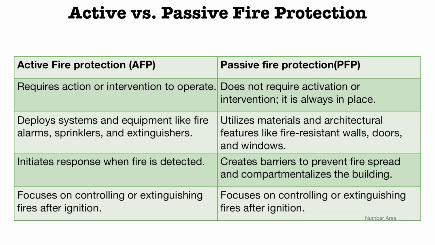Active fire protection initiates response when the fire is detected, while passive fire protection creates barriers to prevent fire spread and compartments the building.